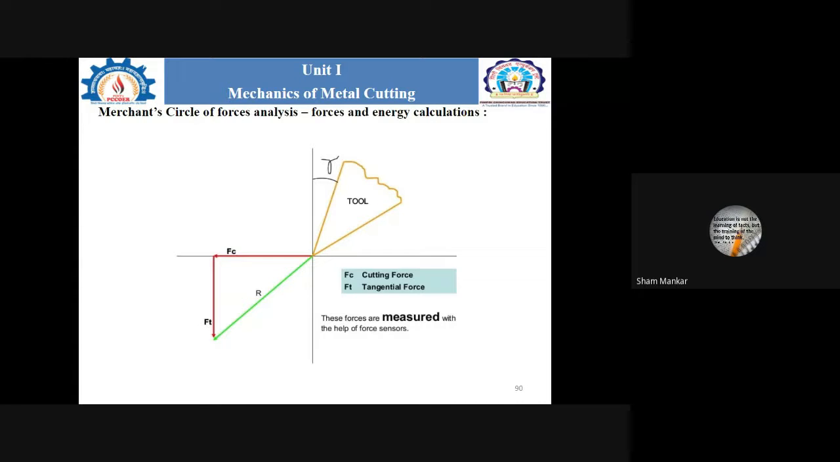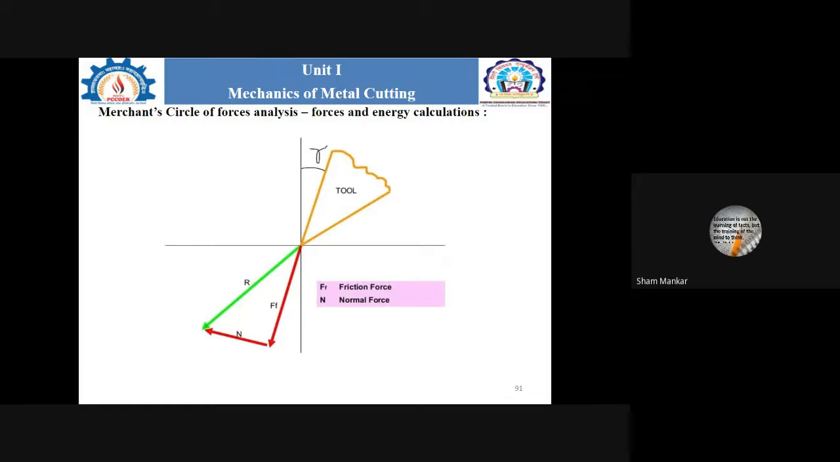Then the next step is to consider the other two forces, the friction force and the normal force, which are shown by F and capital N. Again the resultant force is shown here. This is the friction force and N is the normal force. So that is the second step, in which we consider the friction force and the normal force.